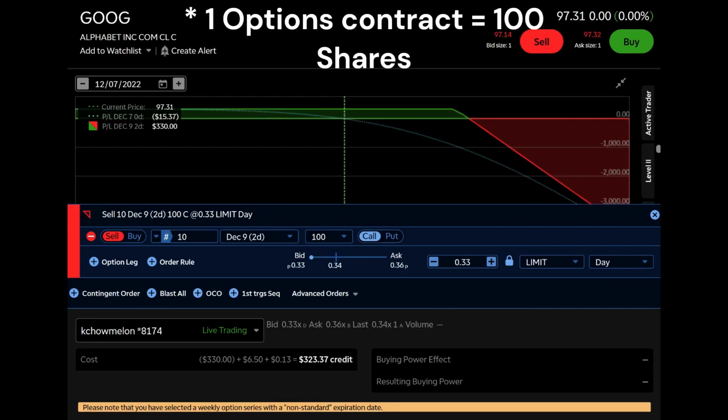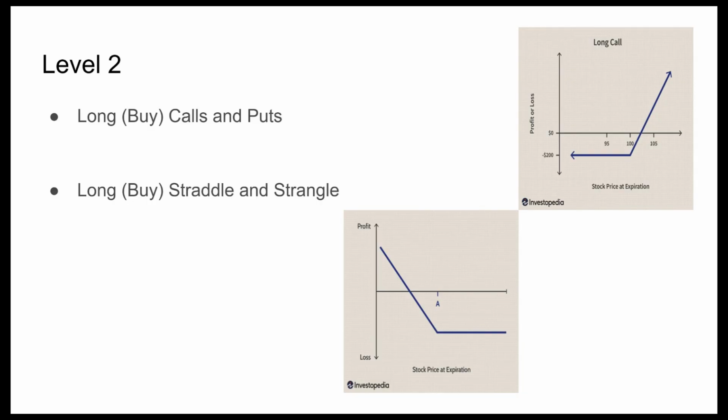Similarly, if a trader wants to sell a covered call on Google for a strike price of $100, then they must have 100 shares of Google stock in their account that has no other sell orders or any other option contracts based upon it. Level 2 allows traders to buy or long calls, puts, straddles, and strangles.